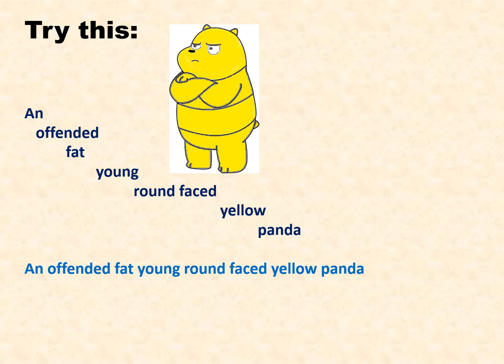So remember this students, noun phrase follows this rule. First determiner will come, after that adjectives, after that noun in a noun phrase. So whenever you want to write a noun phrase, you have to follow this. First determiner, next adjectives, after that noun. Let us see some more examples.